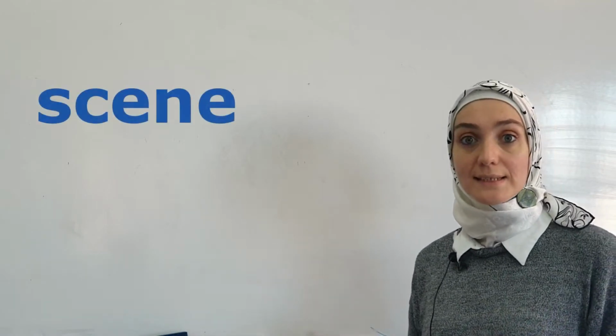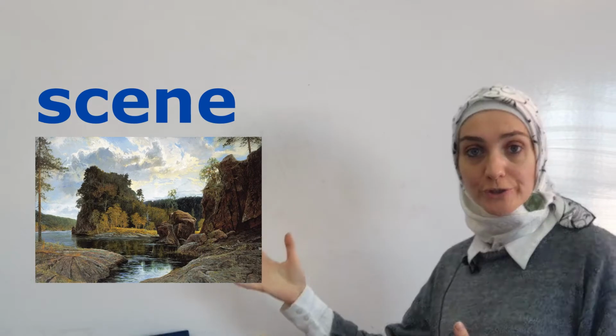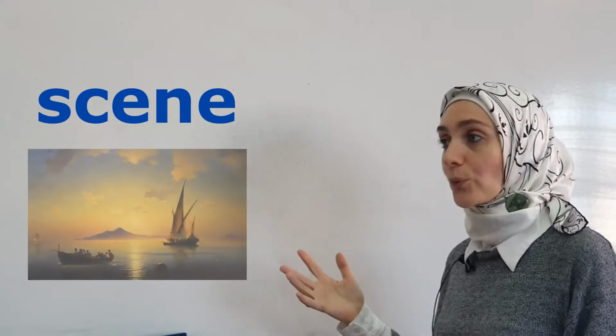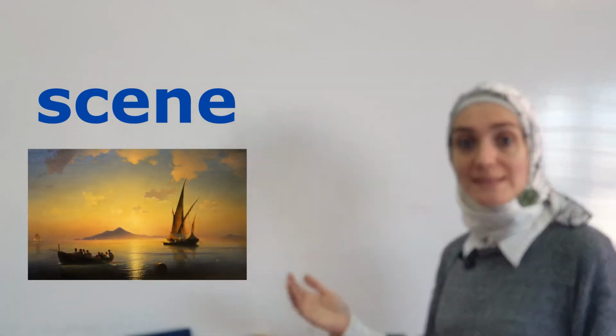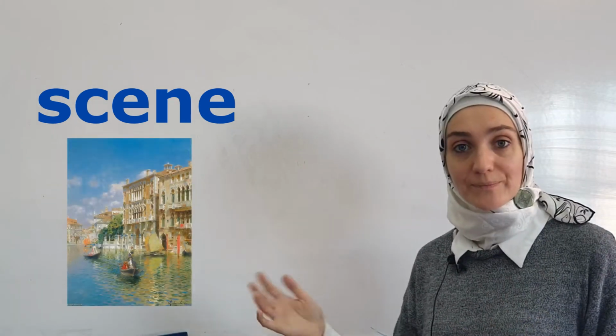And the next word is scene. Scene is a picture. Picture with nature, with landscape, with someone. So this is scene. Scene is the same like a picture. And the next word is athlete.